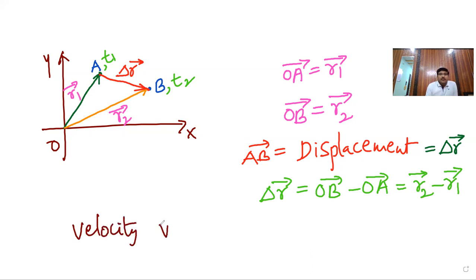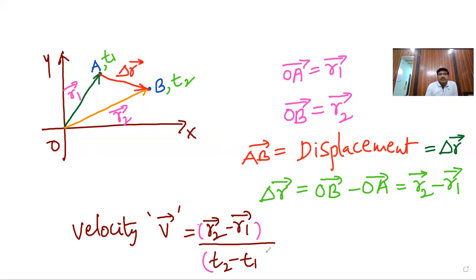Velocity V bar is equal to displacement by time. The displacement is R2 bar minus R1 bar, and the time is T2 minus T1. Clear?